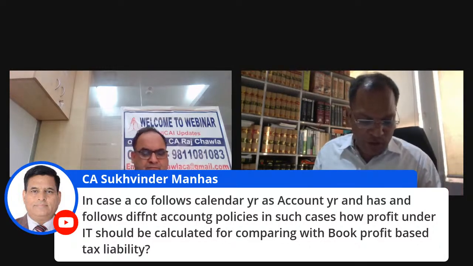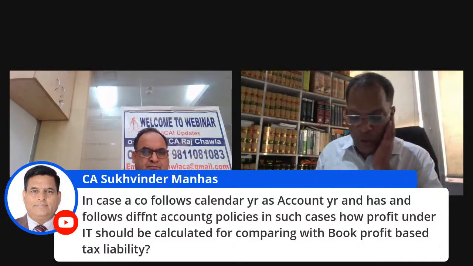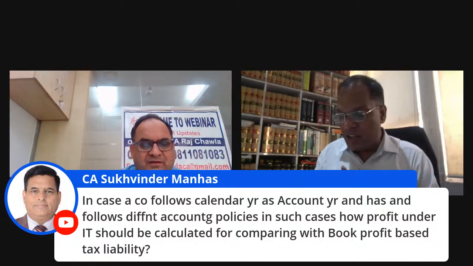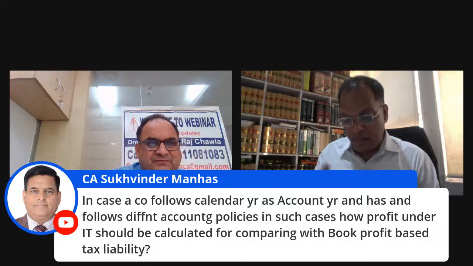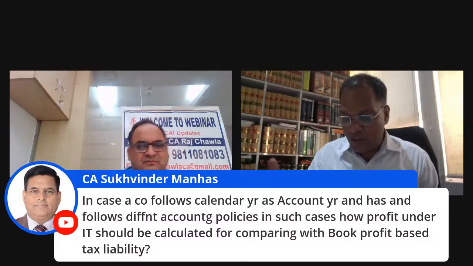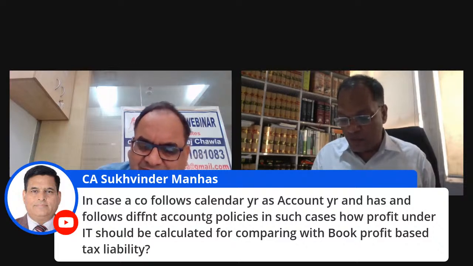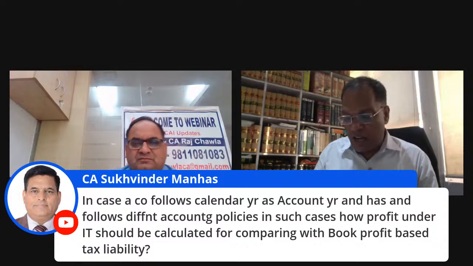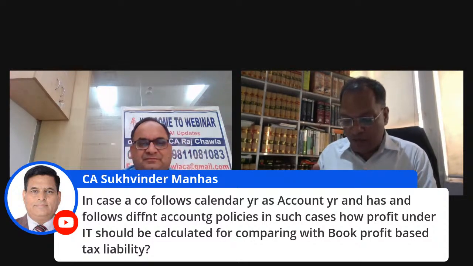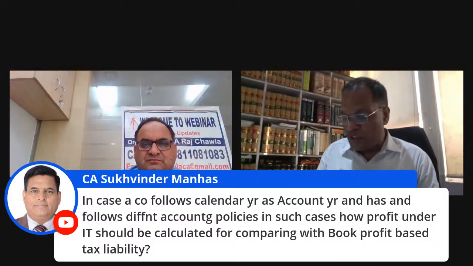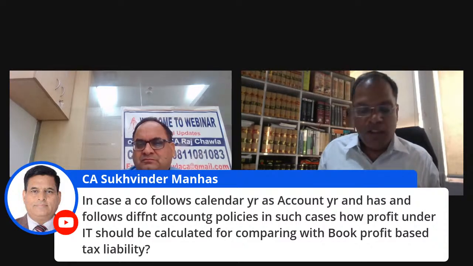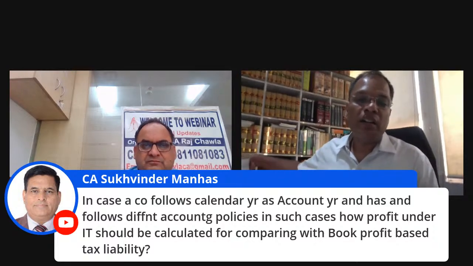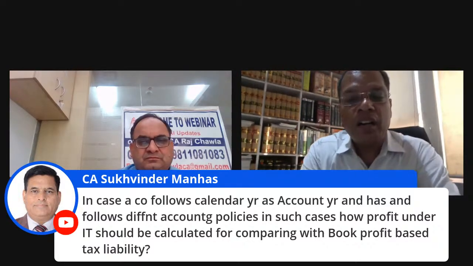Yes, in the second proviso to clause 115JB(2), it says, provided further that where the company has adopted a financial year under the Companies Act which is different from the previous year under this Act, the accounting policy, accounting standards, and the method and rates adopted for calculating depreciation shall correspond to such financial year or part of such financial year falling within the relevant previous year. So they have to follow the second proviso in order to calculate the book profit under 115JB.